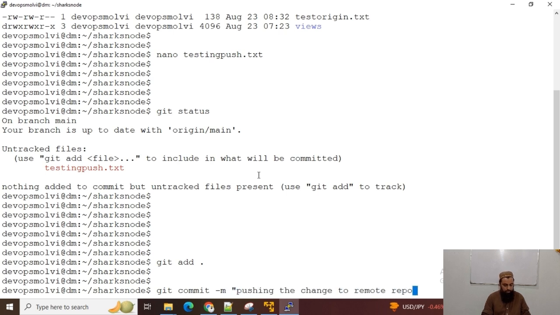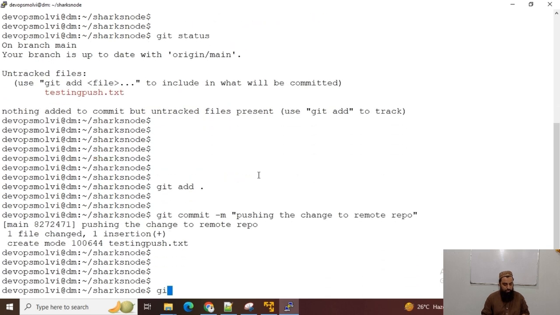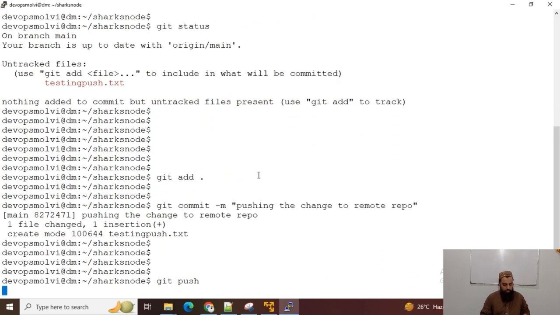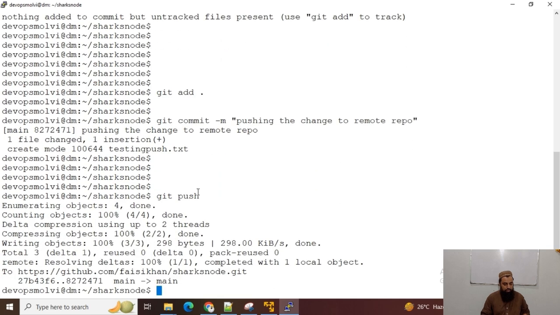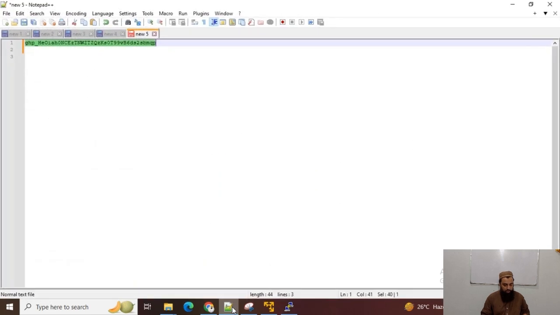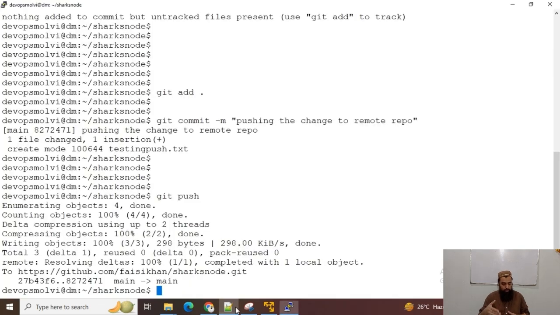Now I will use the git push command, and it will push to the remote origin. But you have to use this token as well. I have already been authenticated. I will let you know how we can authenticate with our remote repository.